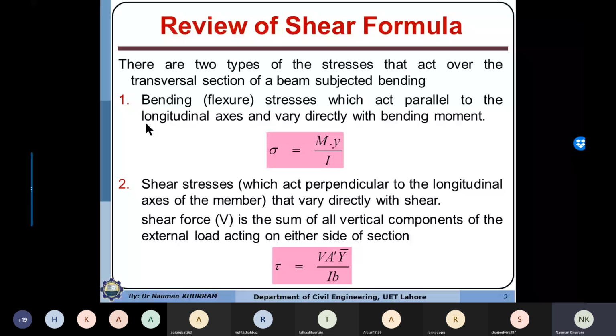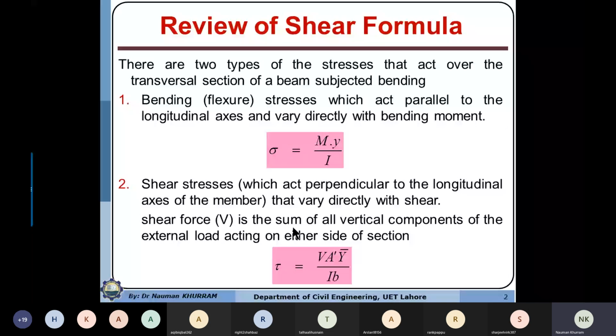For example, the shear force is always maximum at the support, and bending moment is maximum at the center in case of a simply supported beam subjected to UDL. And in case of a cantilever, bending moment is maximum at the fixed support. So we are interested in determining maximum flexure stresses and shear stresses within the beam.